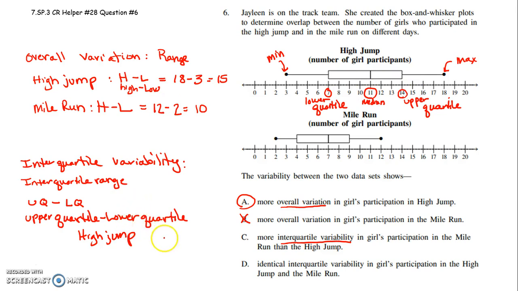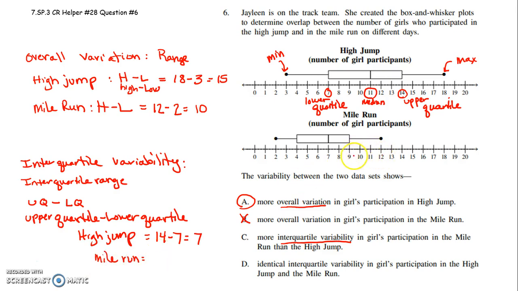Okay, so if I'm doing upper quartile minus lower quartile for the high jump to see the variability, the interquartile range would be 14 minus 7. So this right here would show 50% of the data. The range is only 7, which is a lot closer than that 15 for the overall data. Okay, so let's do the mile run.